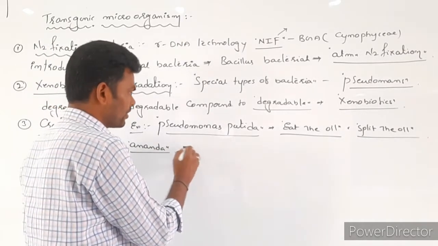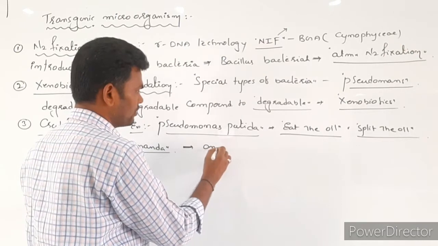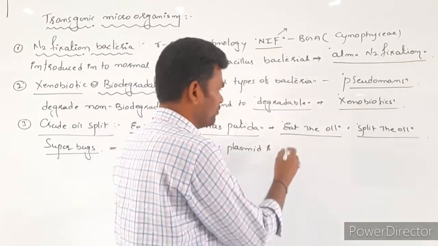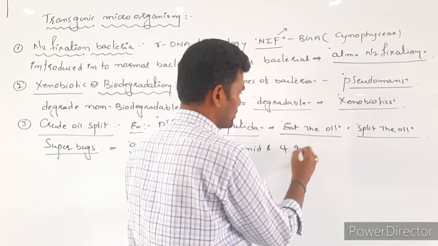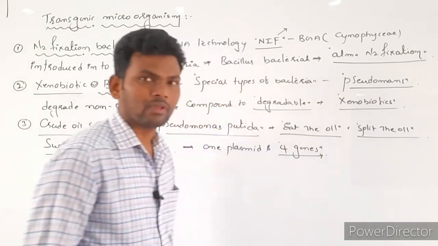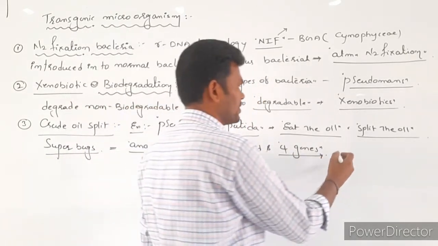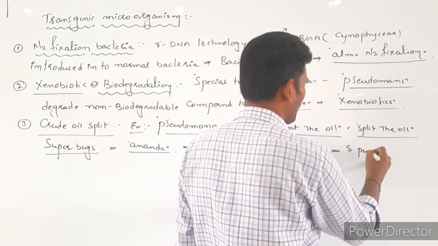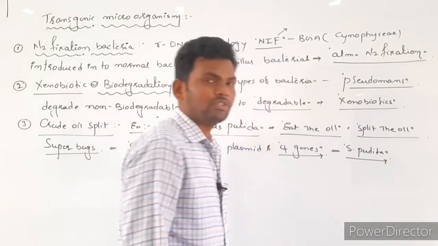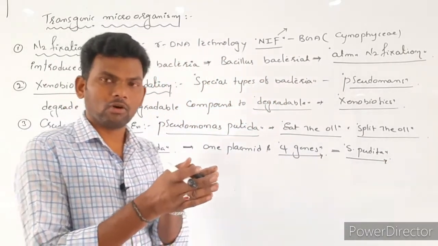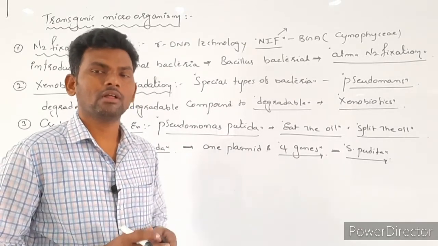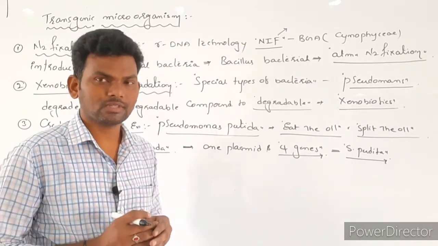He prepared it using one plasmid. It contains nearly 4 special types of genes; 4 special genes are inserted into that plasmid. Now this plasmid is transferred into Pseudomonas putida. It is a genetically engineered bacteria which is useful for clearing crude oil spilled on the ocean or water surface. So the organisms or animals are going to survive.